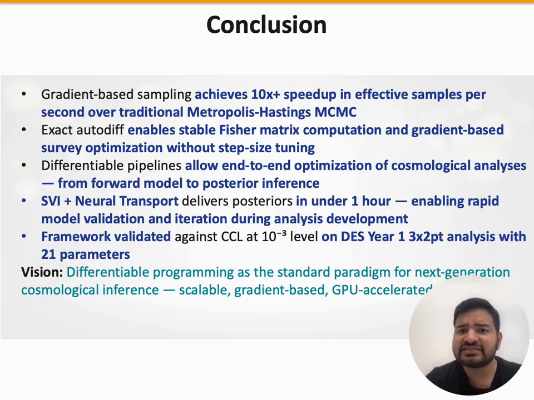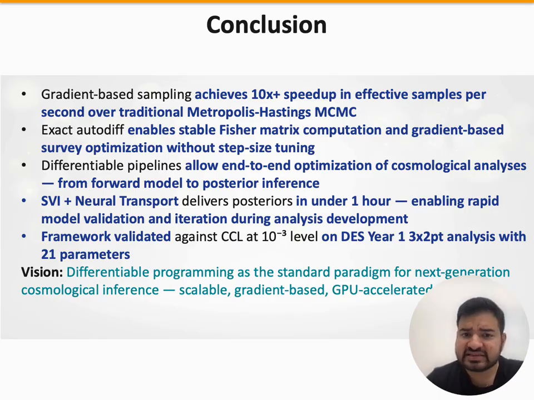Let me close by stepping back and summarizing what this work contributes and where it points. The technical results are strong: 10x or better sampling efficiency, robust Fisher forecasting without numerical instability, and a sub-hour path to approximate posteriors via SVI and neural transport. These are meaningful improvements for production cosmological analysis, but the deeper contribution is conceptual. We have demonstrated that cosmological inference can be formulated as a fully differentiable program. This means that many gradient-based optimization and inference techniques from the machine learning world are immediately available to cosmologists, not as an approximation or a workaround, but as an exact validated method.